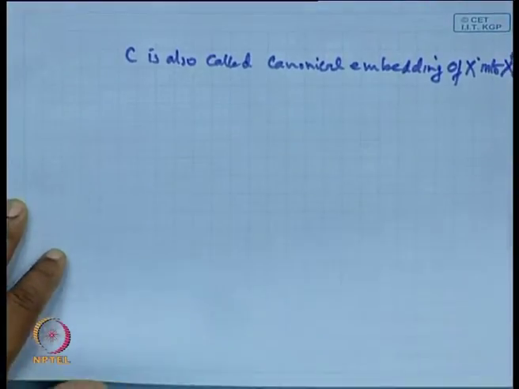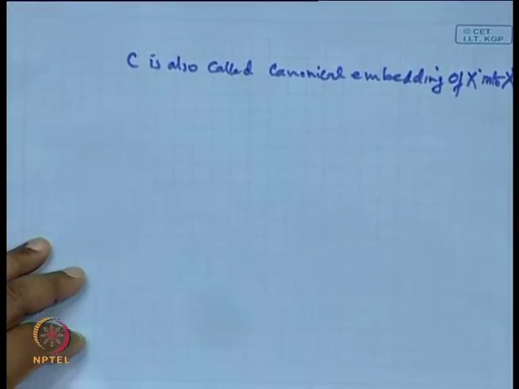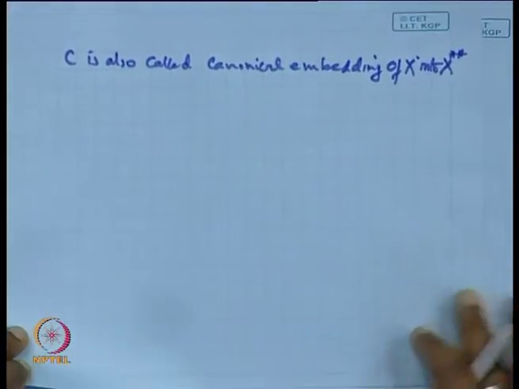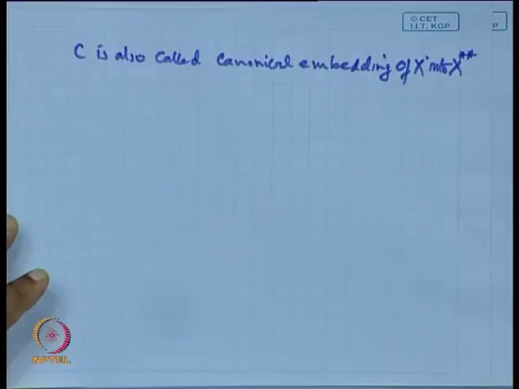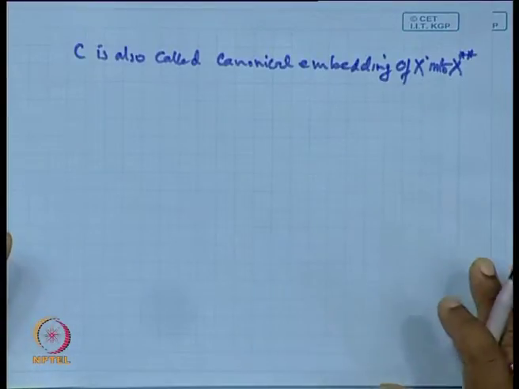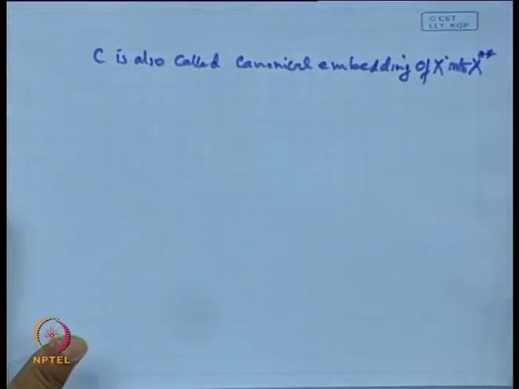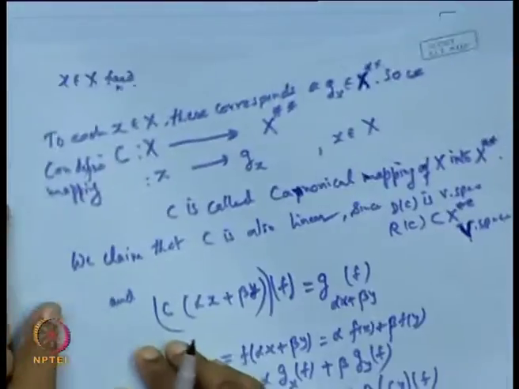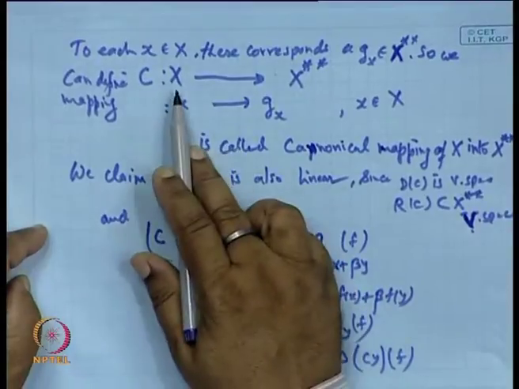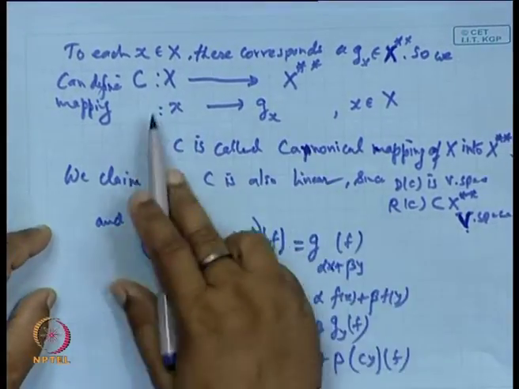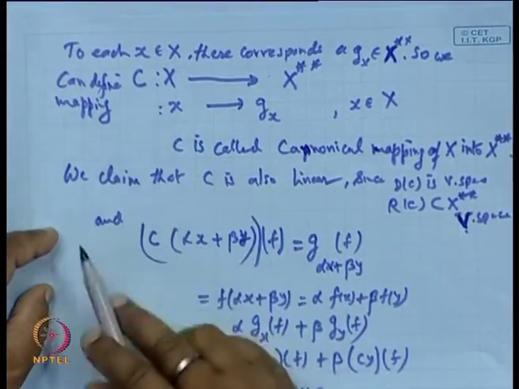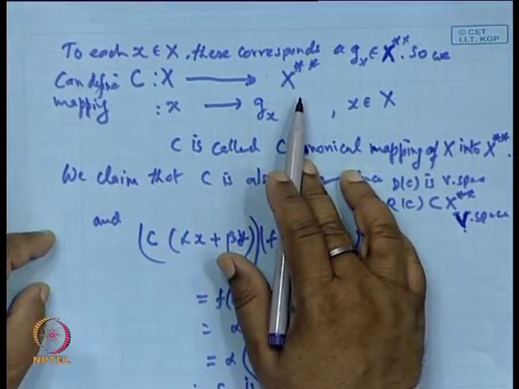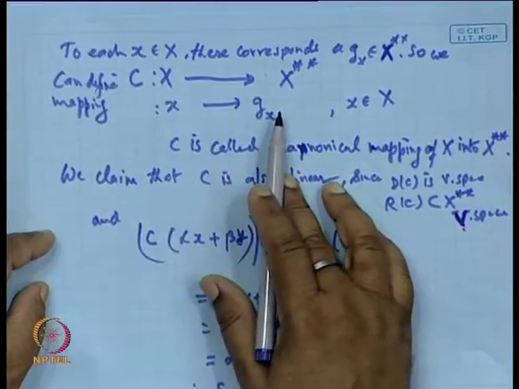Clear? We are able to introduce a mapping which transfers every point x to a point of X double star, and this mapping is an into mapping.